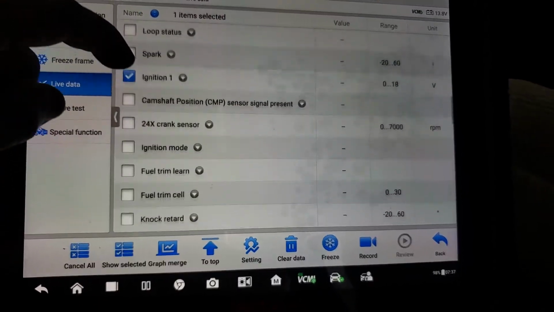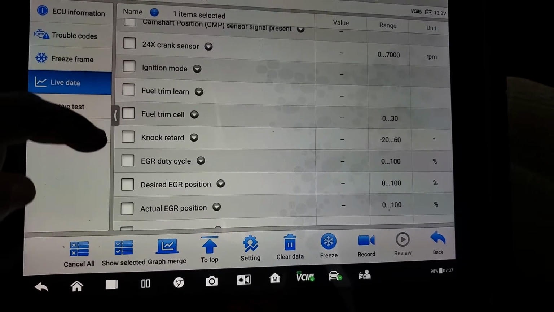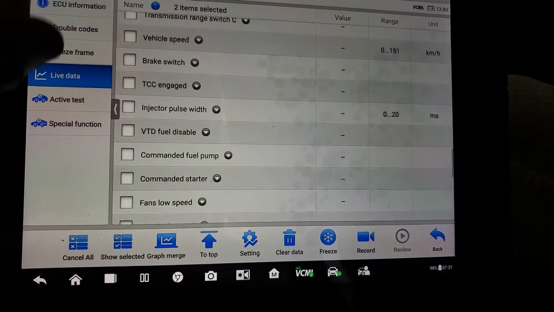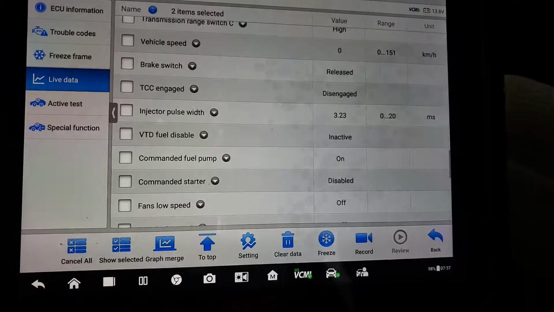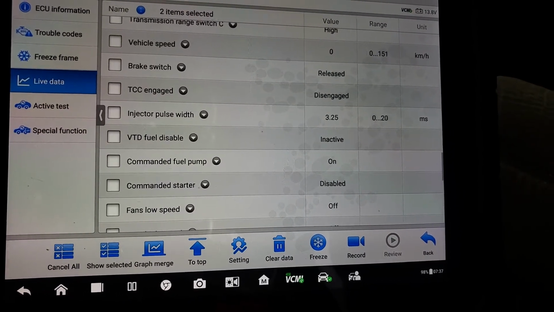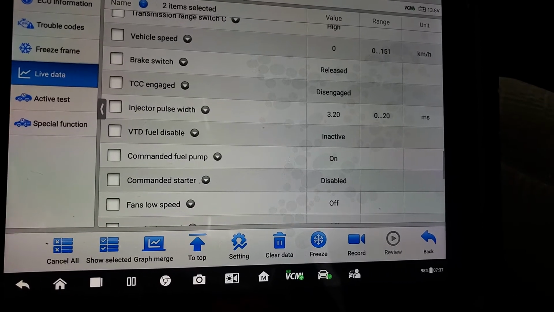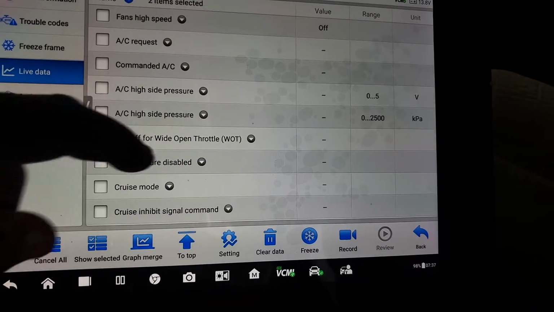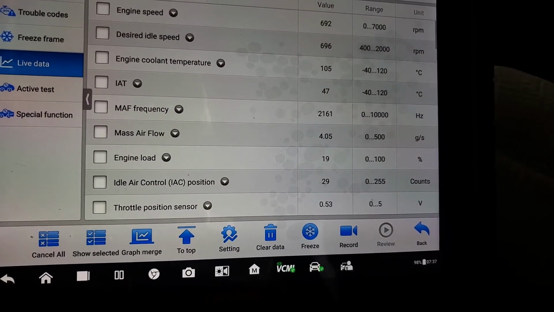The spark ignition, fuel trim. I'm supposed to get something related to injectors. Injector width is 3.2, range 0 to 30, injector width is okay, even though one is not there. AC cycling pressure. Okay, we still have this problem.